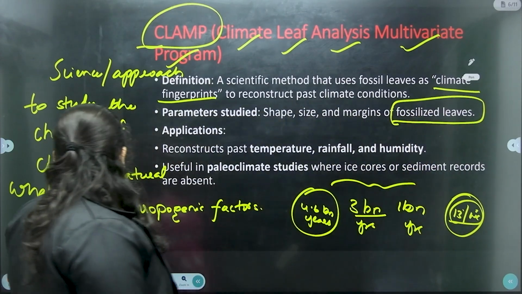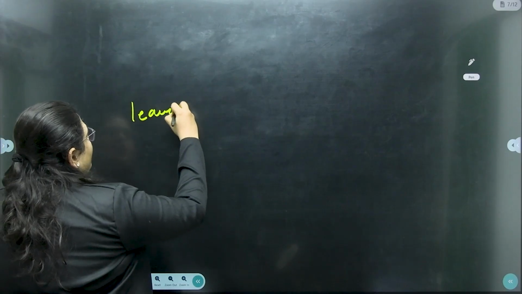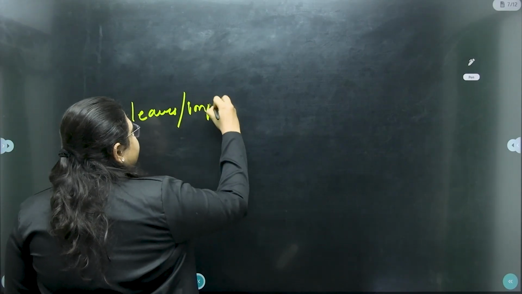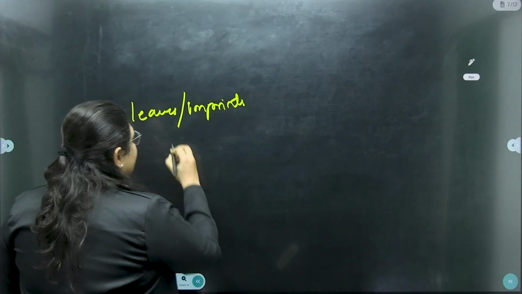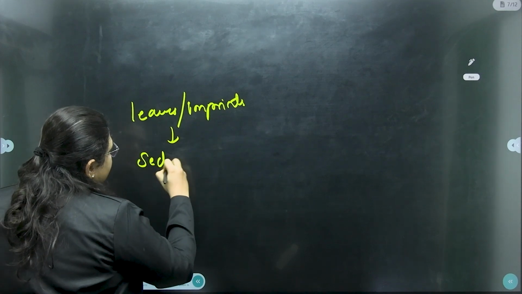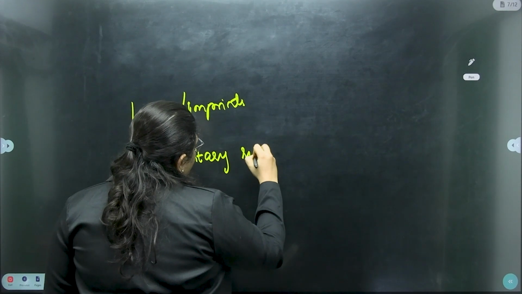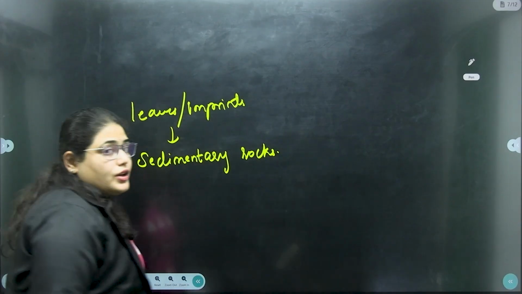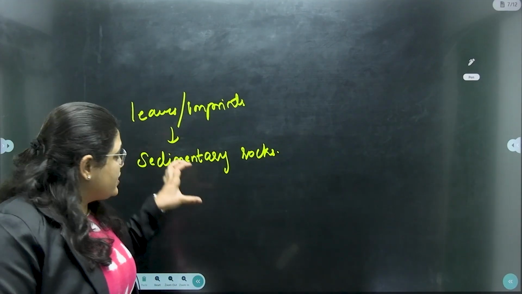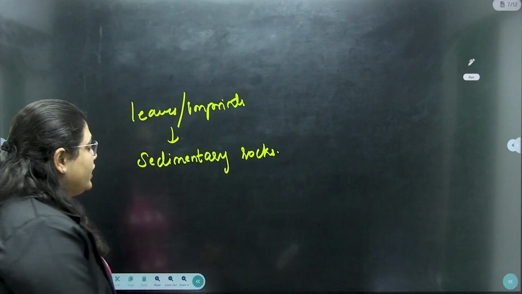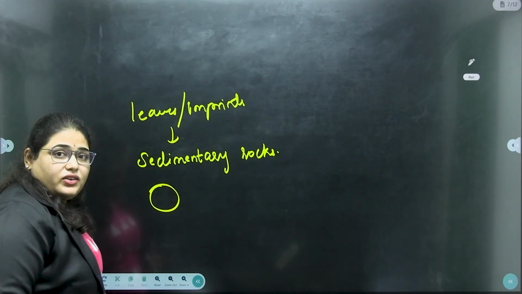What is meant by fossiled leaves? The leaves or the imprints of the leaves which are present in the sedimentary rocks. So let's say this is a sedimentary rock.